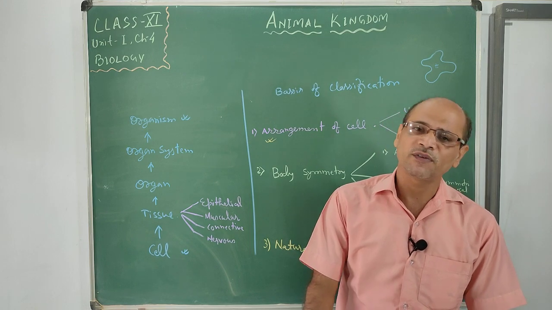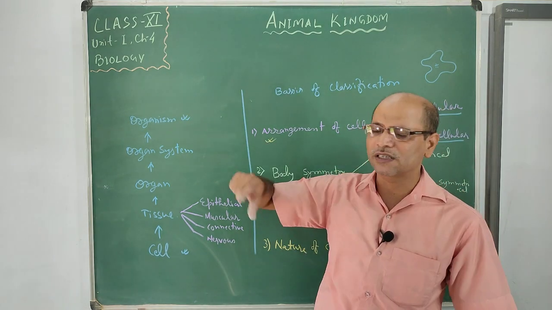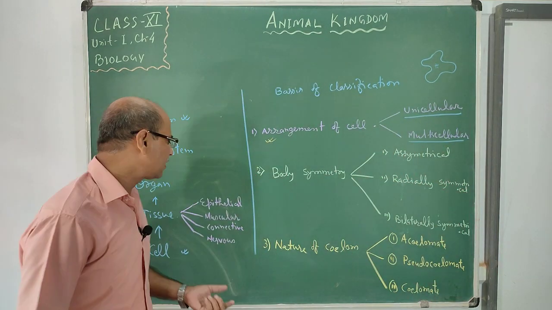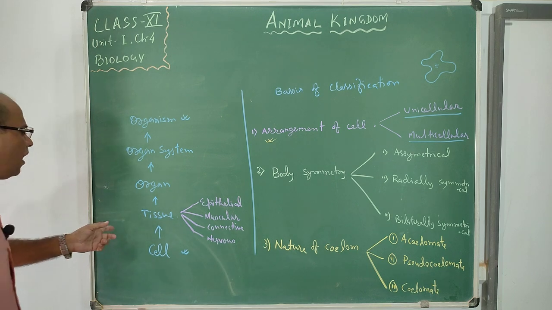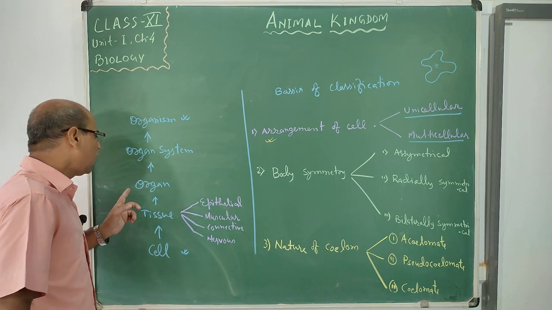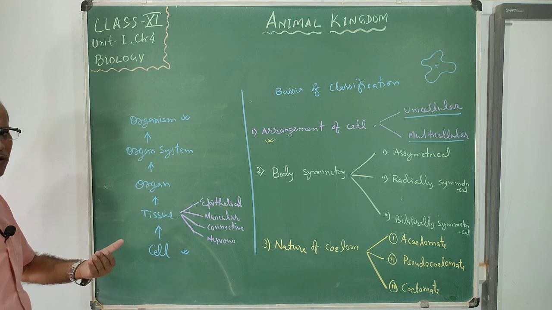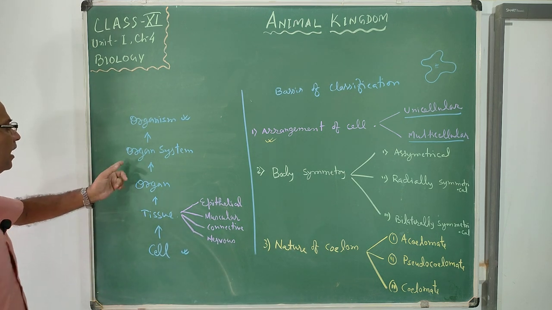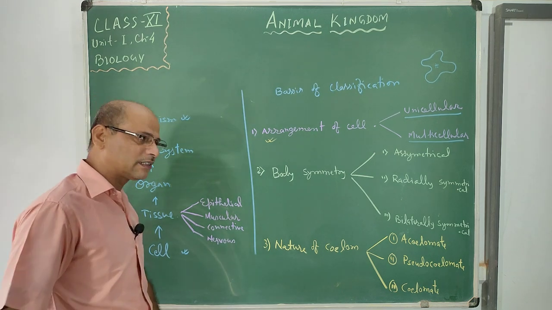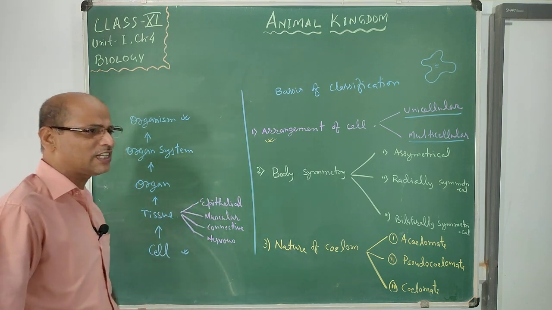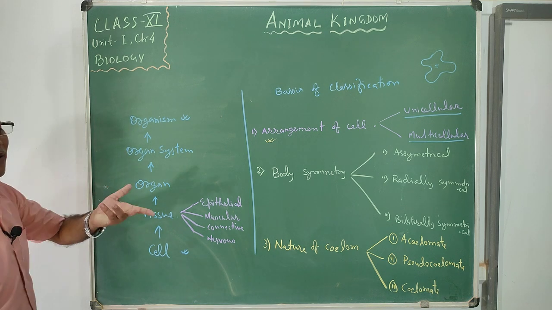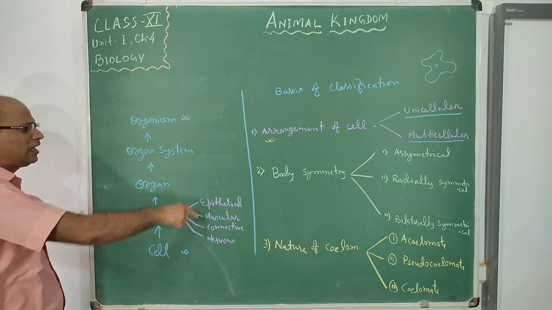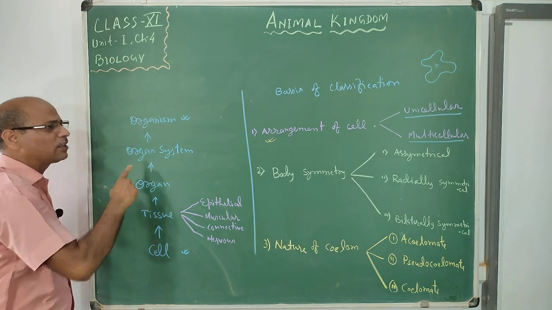So if our cells perform better, our organism performs better. If our cells are healthy, we are healthy. If our tissues perform well, we are doing better. If our organs are performing very well and are not malfunctioning, then our body also functions well. If the organ systems are properly active and do their functions physiologically, then our body activities are very good. So this is the overall activity performed with the help of an organism.